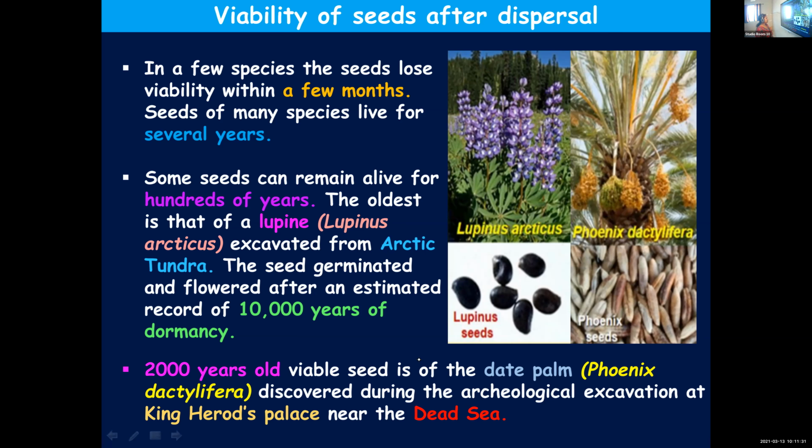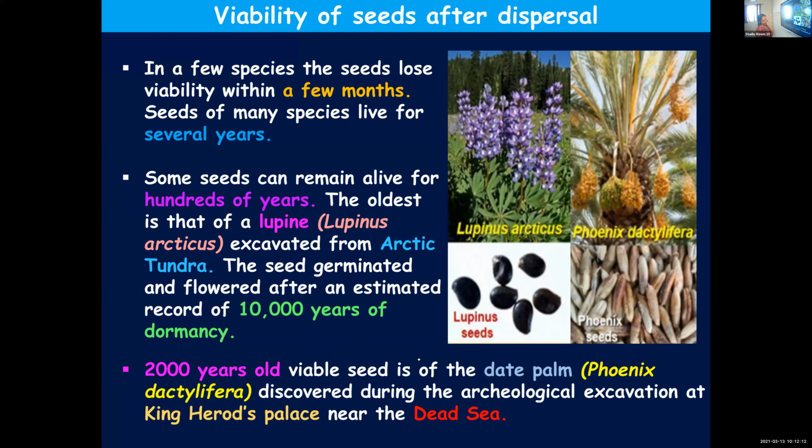It was discovered during the archaeological excavation conducted in King Herod's palace near the Dead Sea. When archaeological excavations were carried out there, the scientists found the seeds of date palm, and they estimated that these seeds were 2,000 years old.